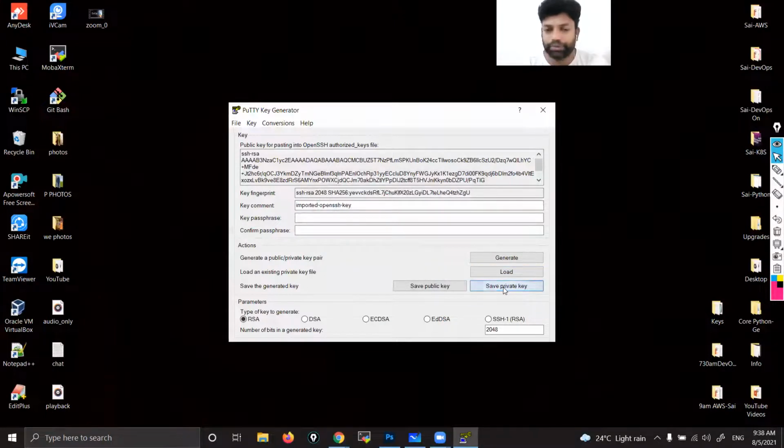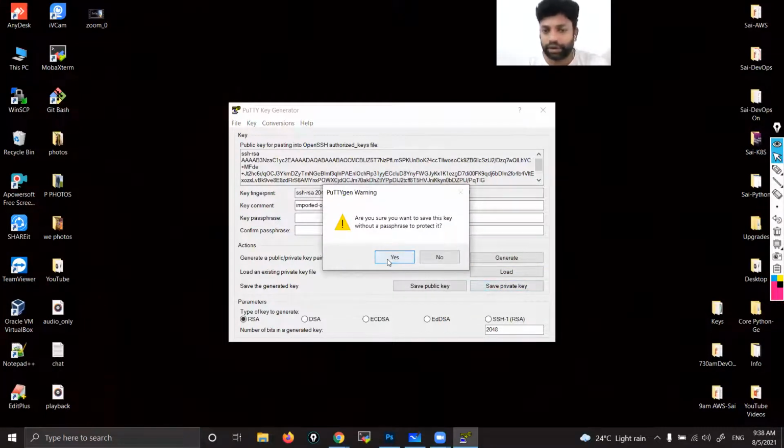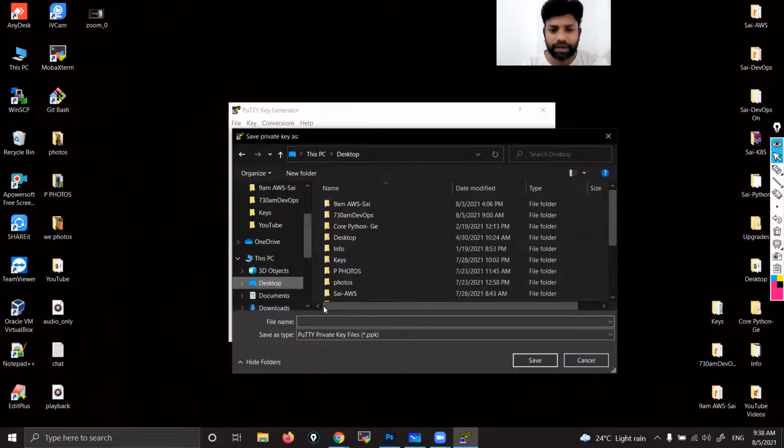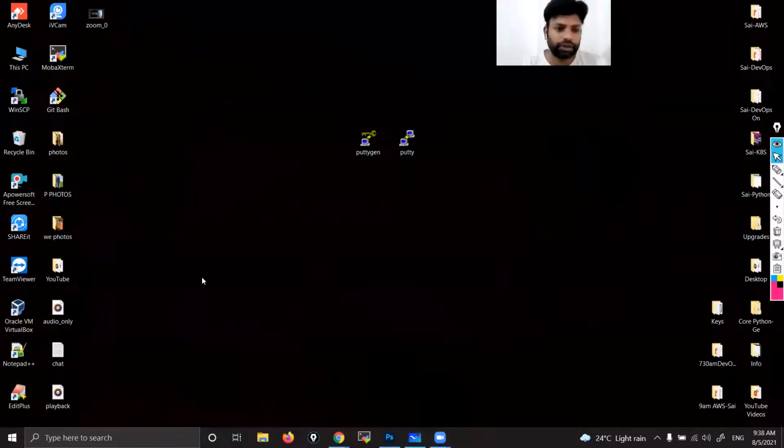Save private key, PuTTY's private key. Yes, I don't need any passphrase. Then go to Desktop or any place, give any name, up to you. Save and close. The key is ready.